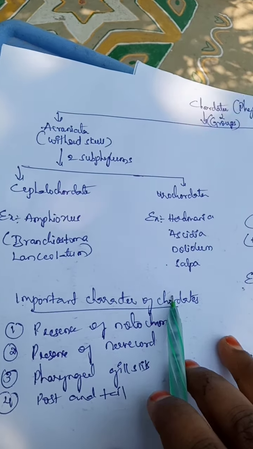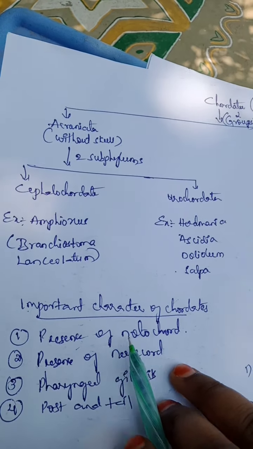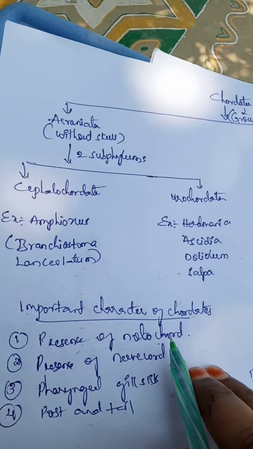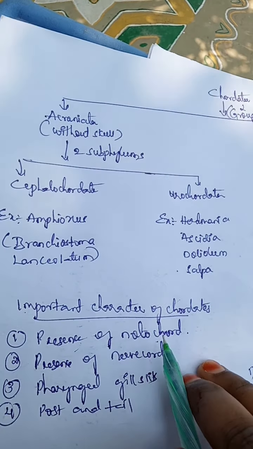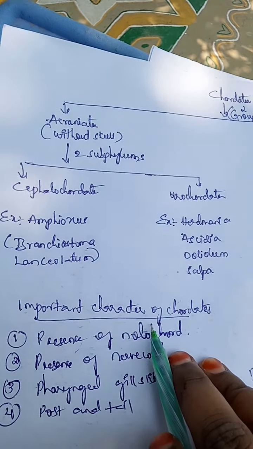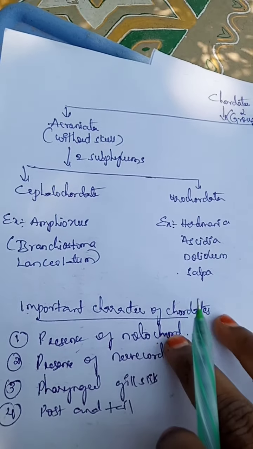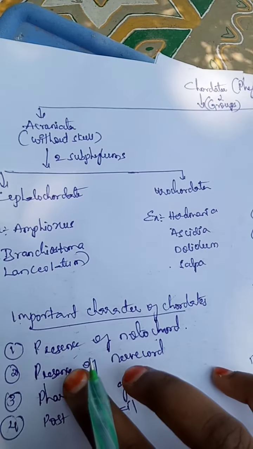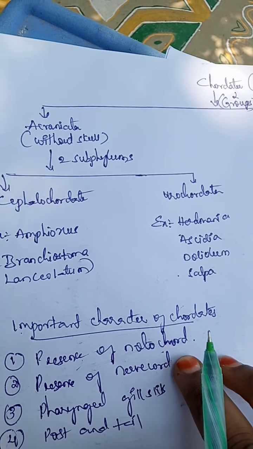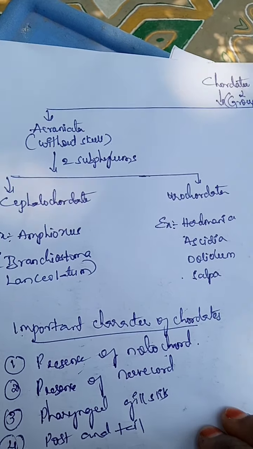We can say pure chordates whenever the chordate presents a notochord, a dorsal tubular cord which is not fixed but is present in between the alimentary canal and above the nerve cord. The next character is the presence of a nerve cord, which is hollow and present dorsal to the notochord.